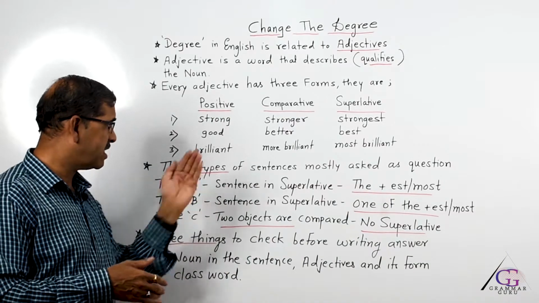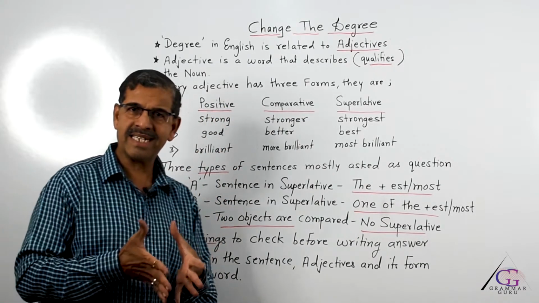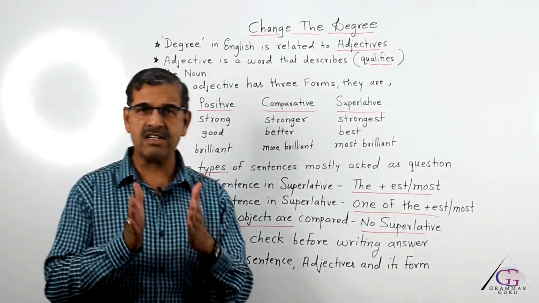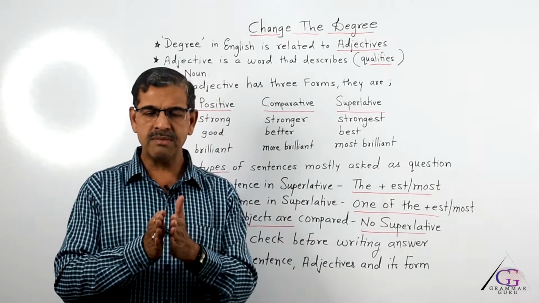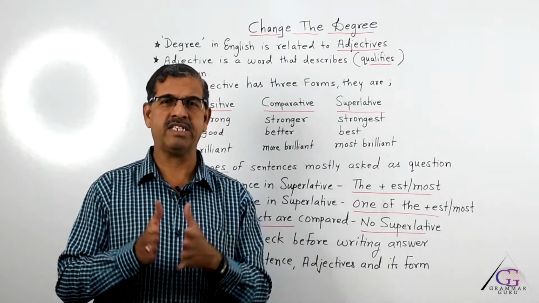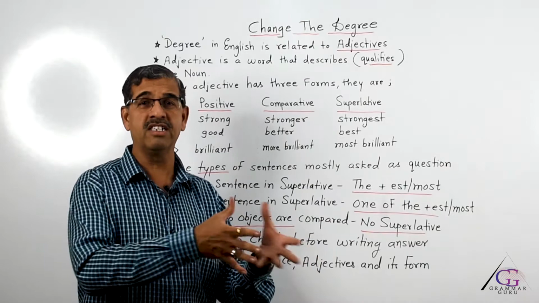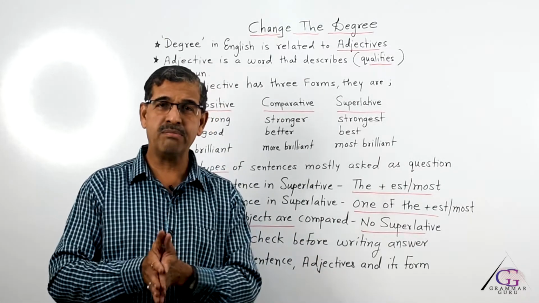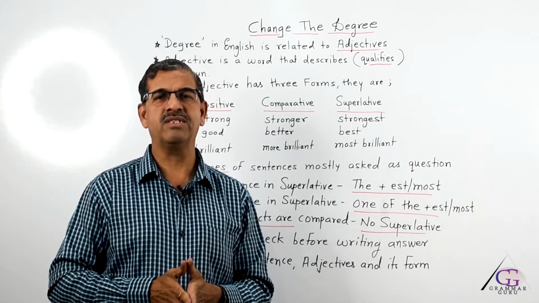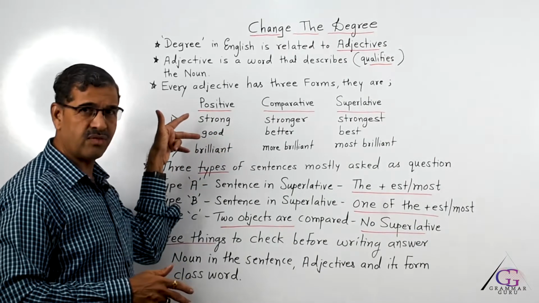Now if we look at the third example on the board, in the positive column, it is brilliant. Such adjectives do not take er and est; they are called in English attributive adjectives. Attributive adjectives are those adjectives which talk about human qualities. When we want to describe a human quality like intelligent, or if a girl is there, she looks beautiful, handsome, brilliant, intelligent, such adjectives are called attributive adjectives, and they do not take er and est as we have seen in the first two types.